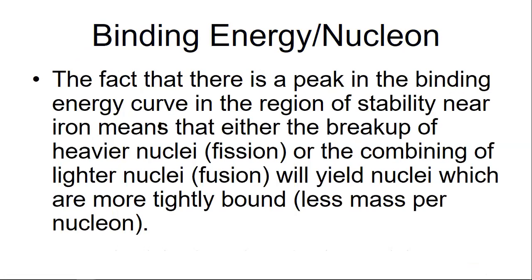And binding energy per nucleon: the fact that there is a peak in the binding energy curve in the region of stability near iron means that either the breakup of a heavier nucleus, that is fission, or the combining of lighter nuclei, that is fusion, two terms introduced here, will yield nuclei which are more tightly bound and have less mass per nucleon.